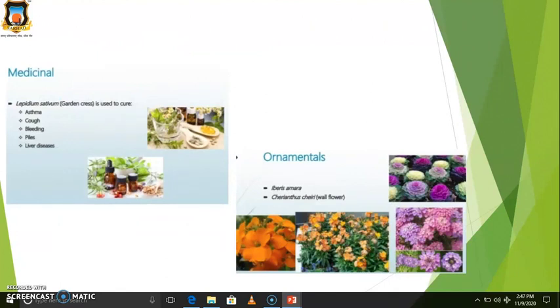And these family members are also useful for medicines, like Lepidium sativum, meaning garden cress, which is used to cure asthma, cough, bleeding, piles as well as liver diseases. And some flowers are ornamental, like Iberis amara and Cheiranthus cheiri, meaning wallflower. So these are the Brassicaceae family.